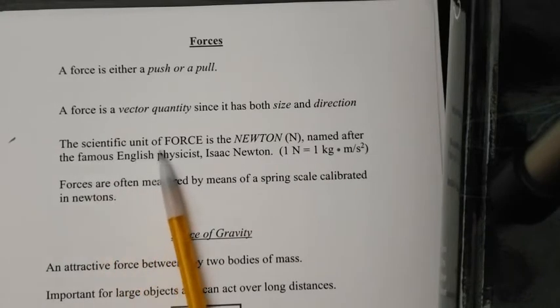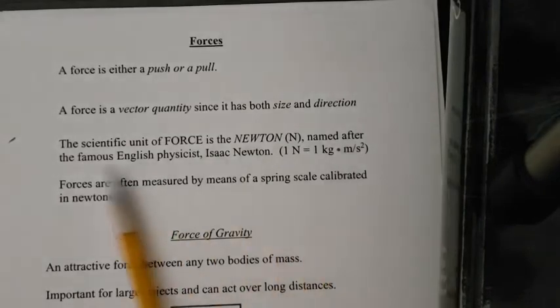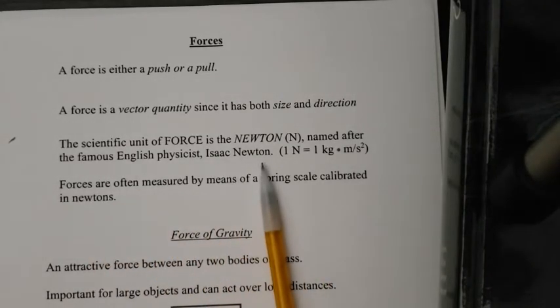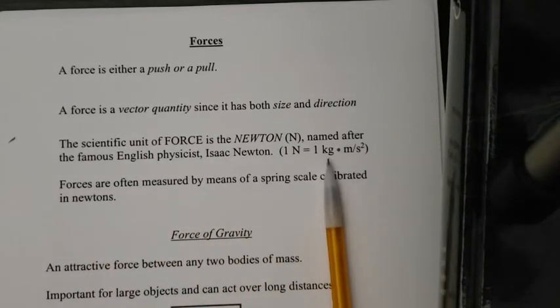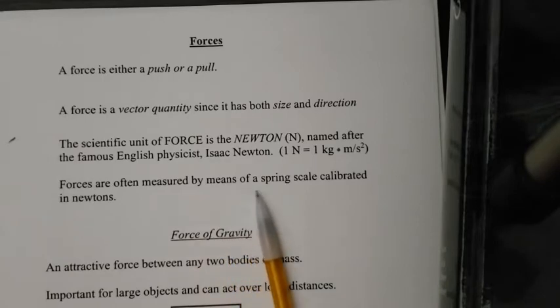So the scientific unit for force is something called the Newton. We use capital N, okay? And it's named after the famous English physicist Sir Isaac Newton. And a Newton is the same thing as saying a kilogram meter per second squared. Forces are often measured by means of a spring scale calibrated in newtons. So we can hold up a scale and the units of that scale would actually be newtons.